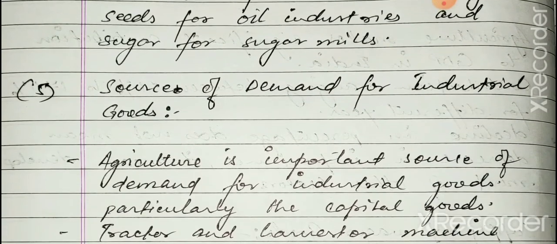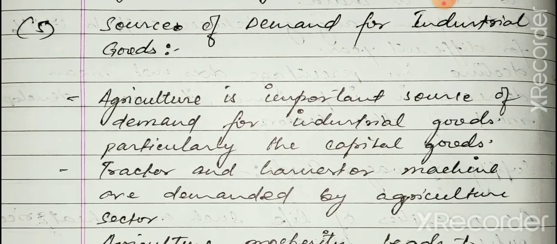Then the source of demand for industrial goods. Agriculture is an important source of demand for industrial goods, particularly capital goods, because tractors, machines, harvesters and combines are all capital goods.